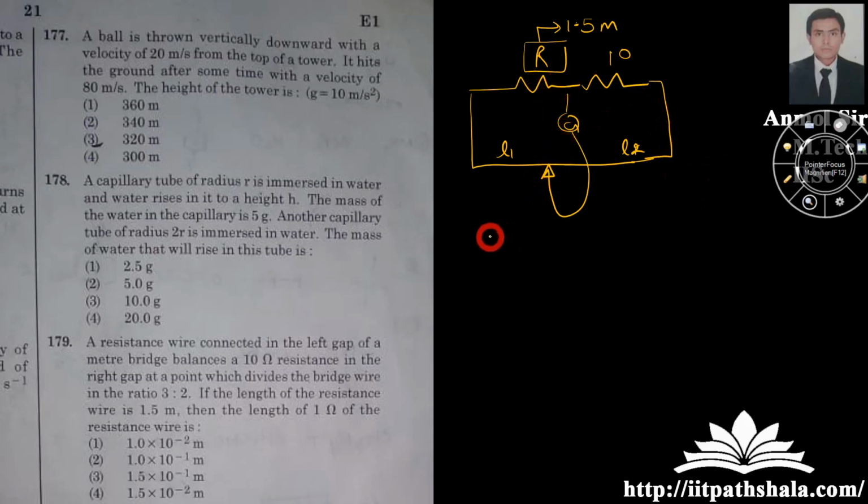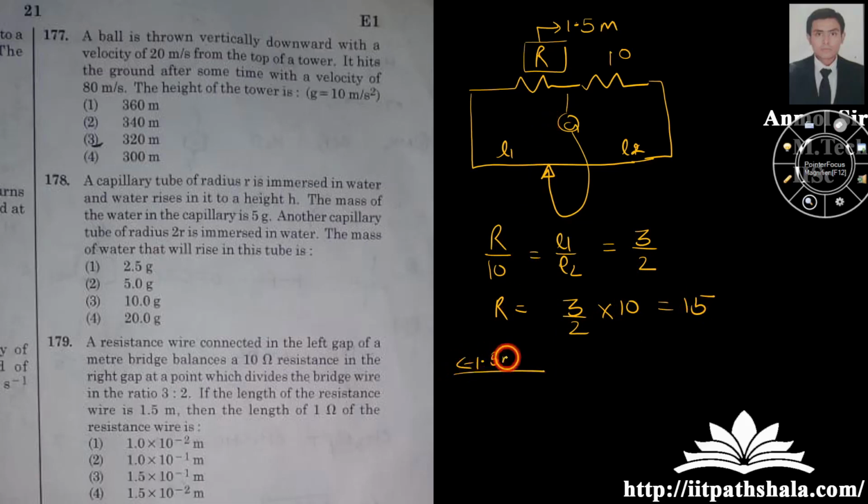So I can say R by 10 equals L1 by L2 by my Wheatstone bridge concept, and L1 by L2 is given to me as 3:2. So I have R equal to 3 by 2 into 10, which gives me 15. So this wire, which is 1.5 meter long, is carrying a 15 ohm resistance.